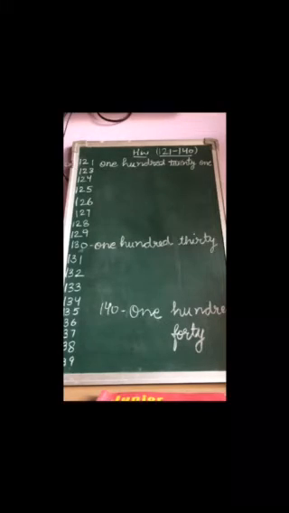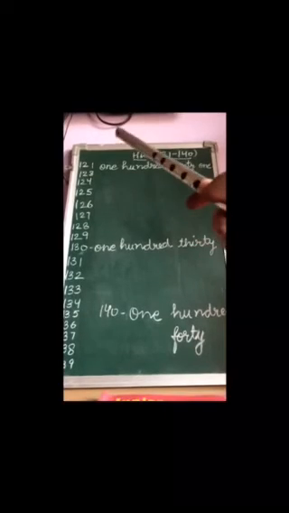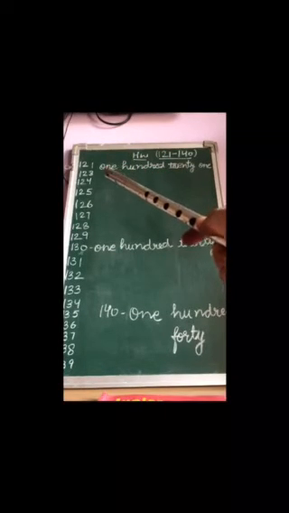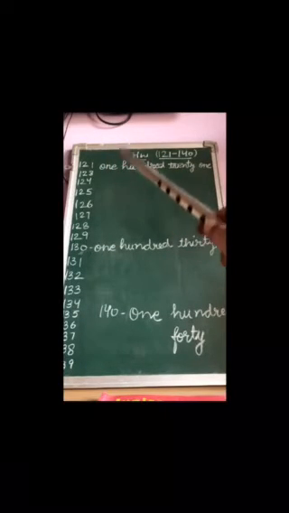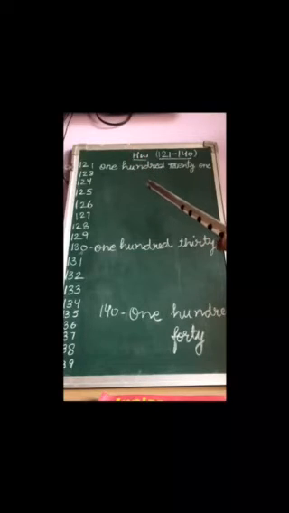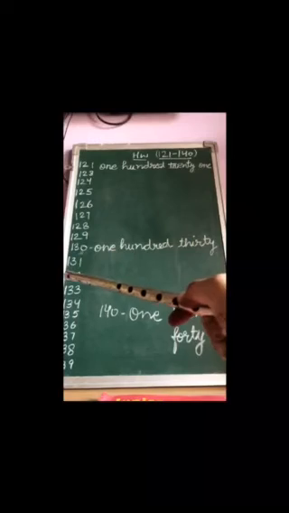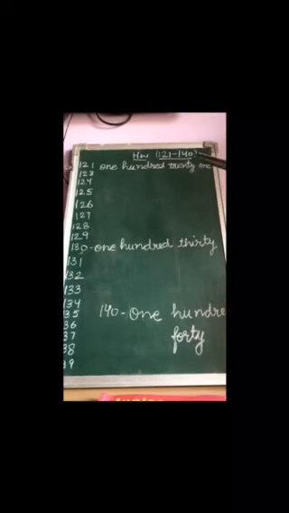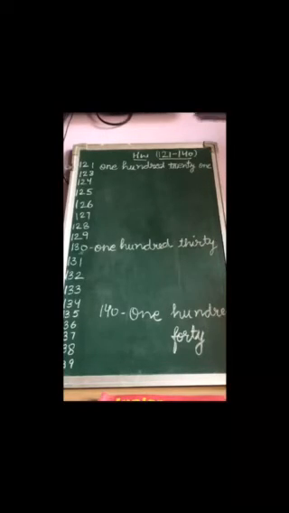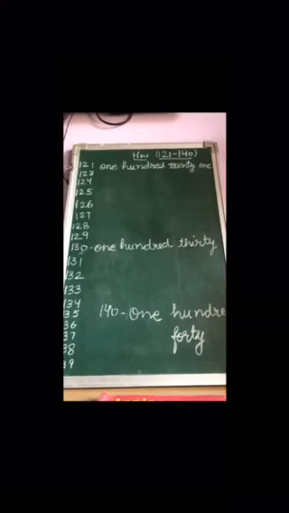Okay, so let's begin. We have 121. How are we going to write it? O-N-E, H-U-N-D-R-E-D, 100, and then 20. We learned the spelling of 20 now. So T-W-E-N-T-Y, 20, and O-N-E, 21. In the same way you have to write 122, 123, 124, right?